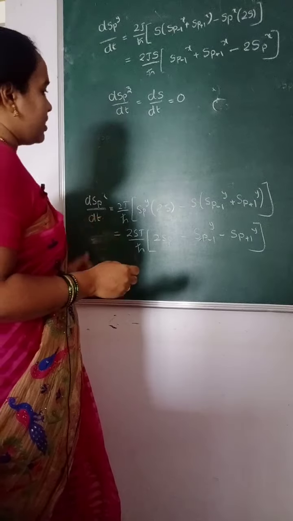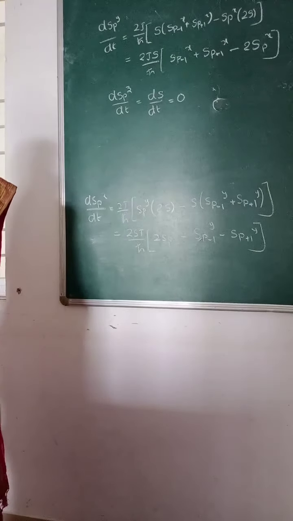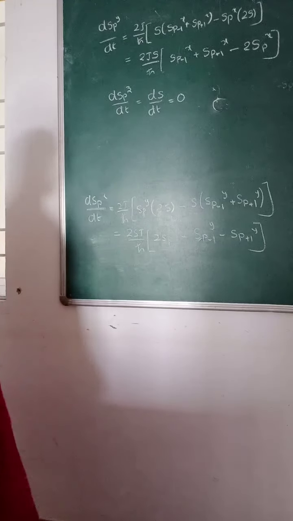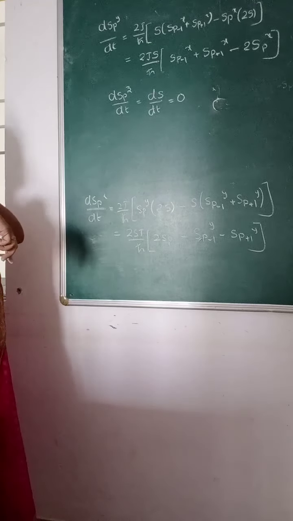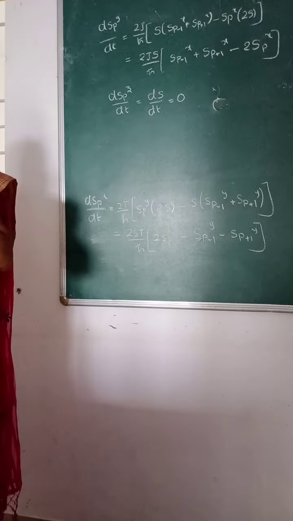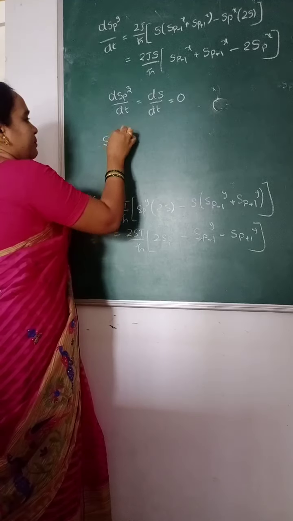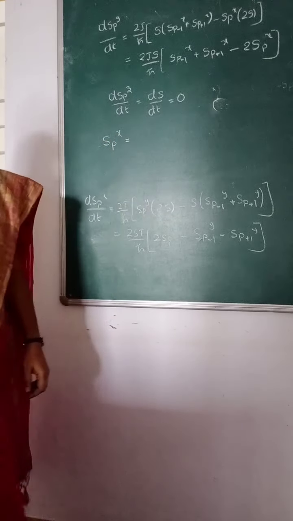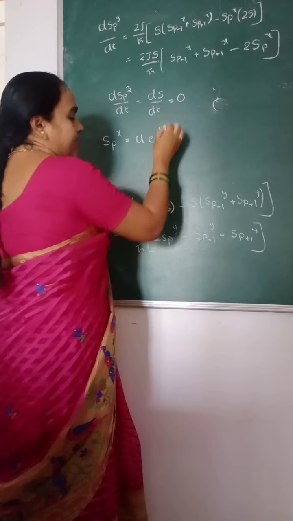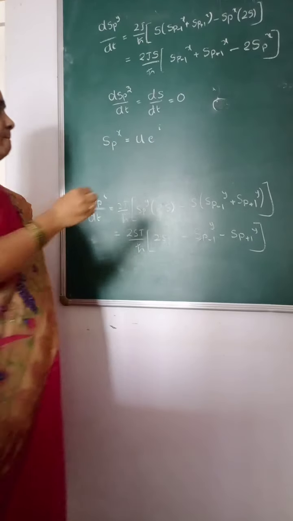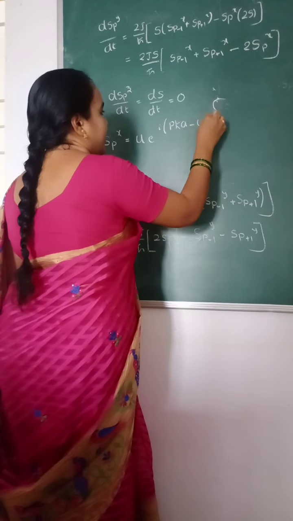So in order to solve this, let us assume that the spin vectors along x and y directions are oscillatory. So S_p^x can be written as u e^{i(pka − ωt)}.